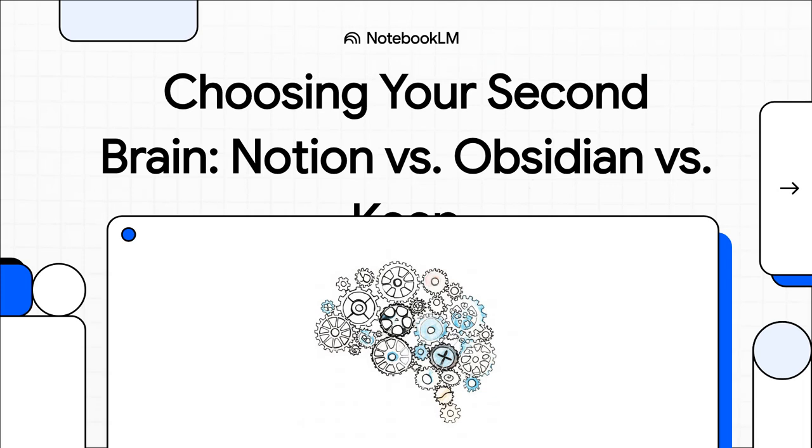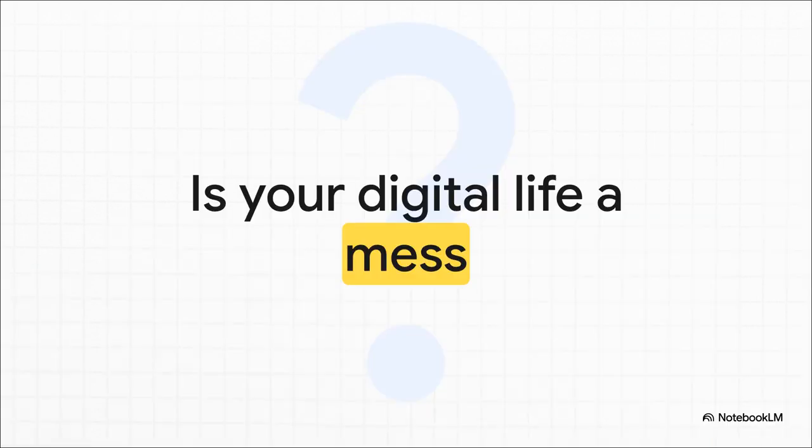All right, let's get into it. Today, we're tackling a big one, something pretty much all of us struggle with in this digital age. How do you actually organize all the chaos of your digital life? We're going to help you find the perfect second brain by comparing three of the biggest names out there: Notion, Obsidian, and Google Keep.